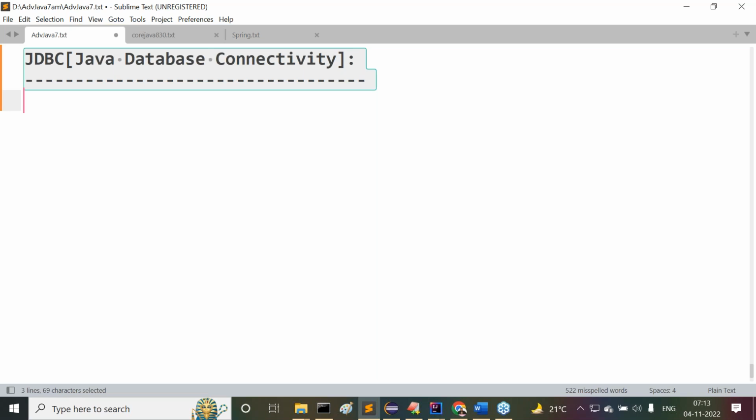The main purpose of connecting with the database from a Java application is to perform database operations from Java applications. Say, for example, I have installed an Oracle database in our system. After installation, if I want to perform database operations, what will I do? I will open the Oracle console.